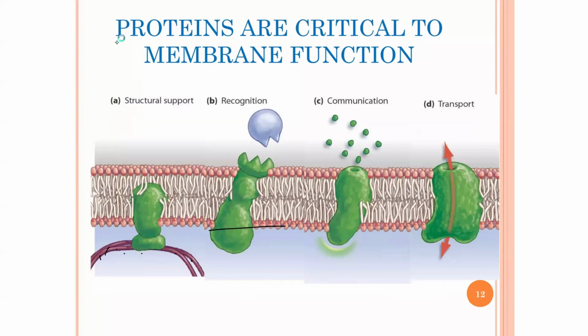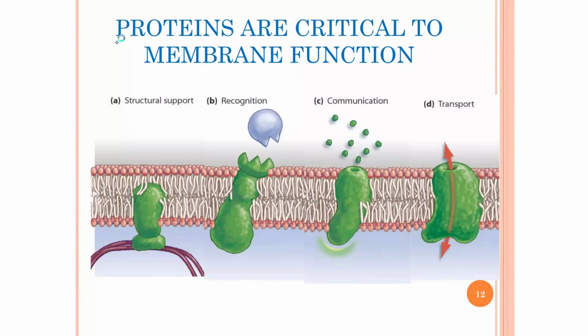And second, it has a recognition function. You can now clearly see this is a molecule, or ligand, and this is the integral protein. This one is a peripheral protein because it is partially attached to the cell membrane, and this one is an integral protein because it is fully embedded into the cell membrane.